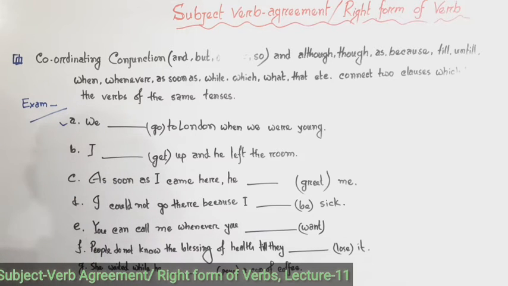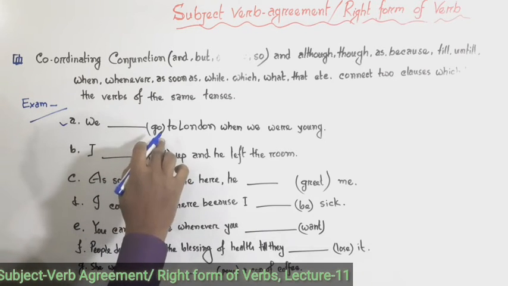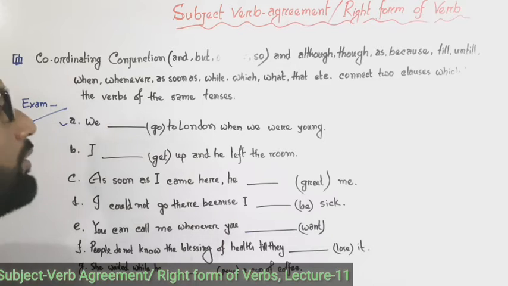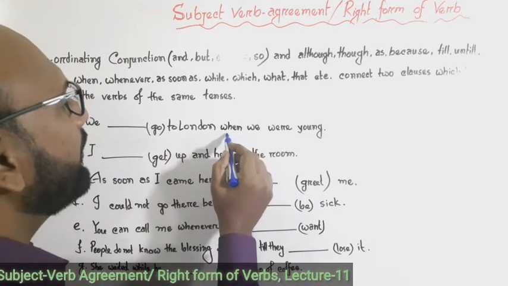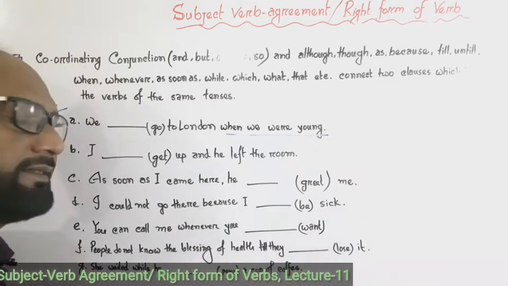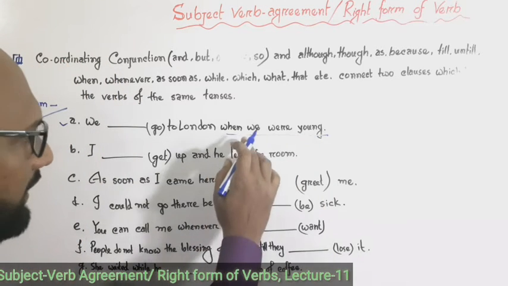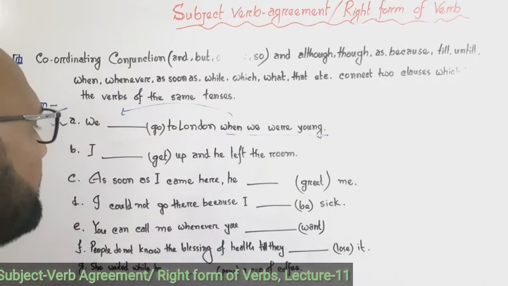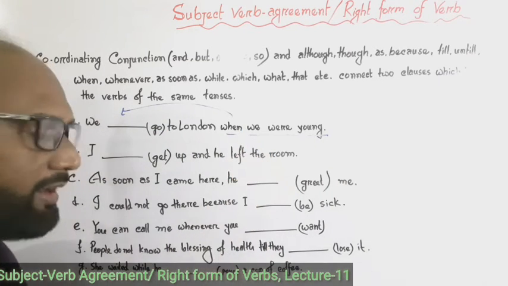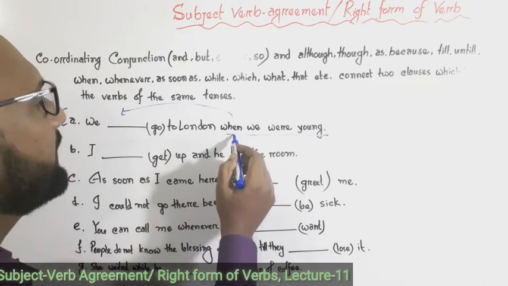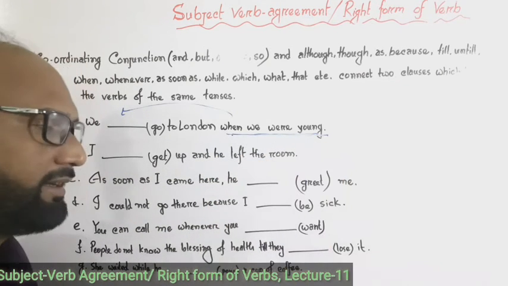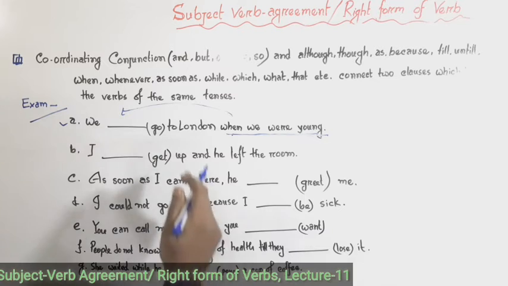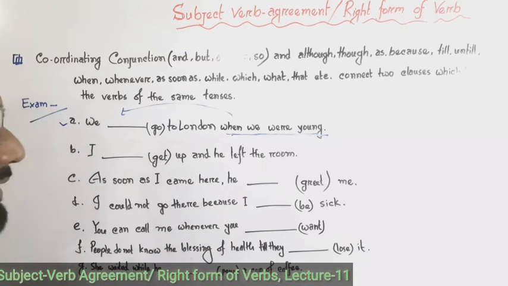Number A, example: we dash in the bracket go to London when we were young. Here the when clause is in past indefinite tense, and so the first clause will be in the same tense.